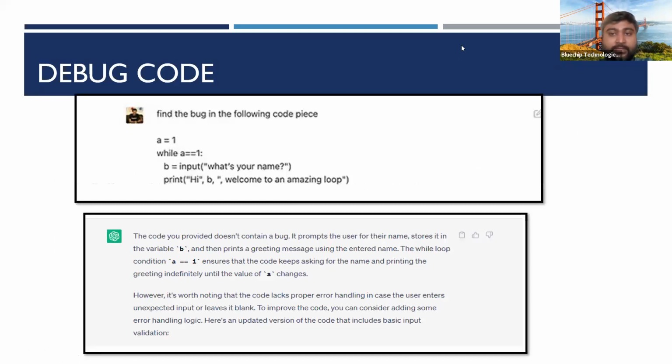You can see here, the code part, find the bug in the following code. And it's not only giving the answer, it also gives the explanation as well. That's really the best thing, because ChatGPT works like, in the real world, your friend. Let's say you are working as a programmer, and you have a programming friend or colleague. You ask your colleague, please help me with this issue, can you look at the problem? Then you can see he's going to solve the problem and also explain why the error is happening. Likewise, you can ask ChatGPT like that.